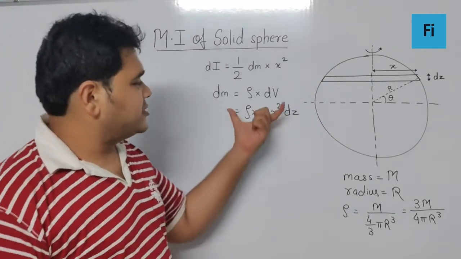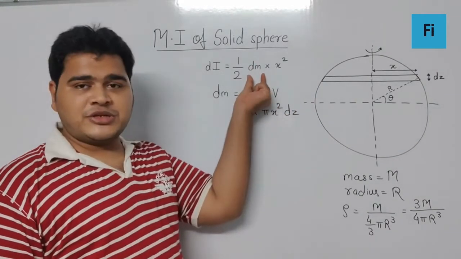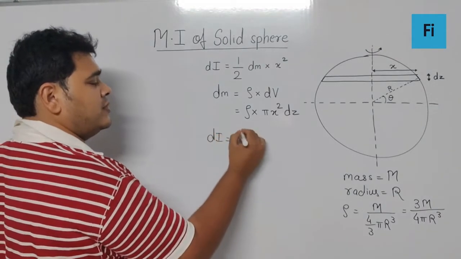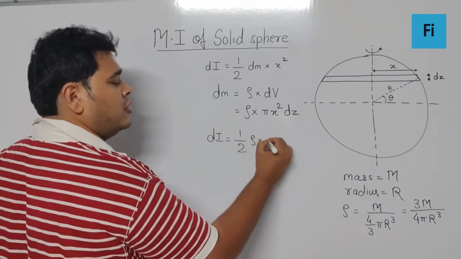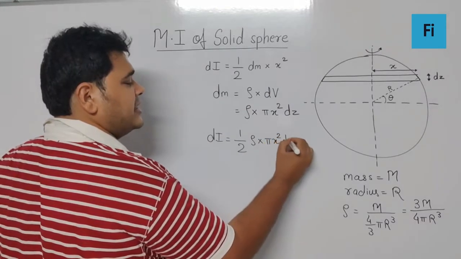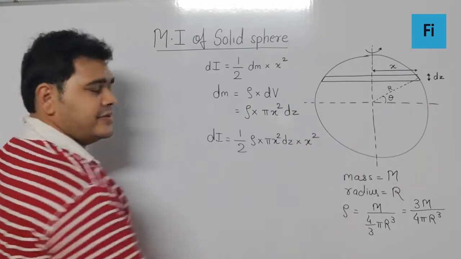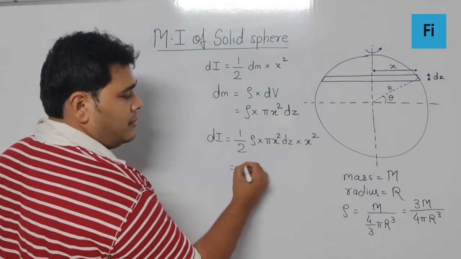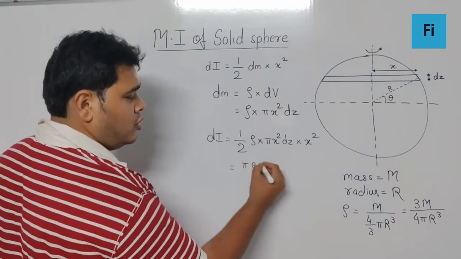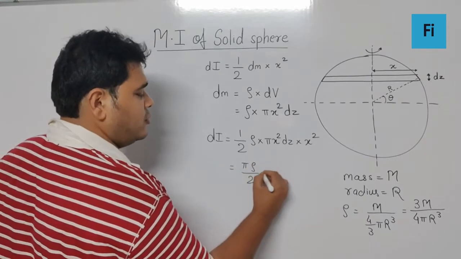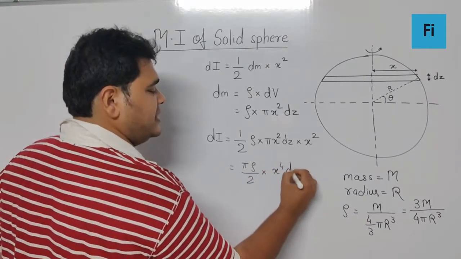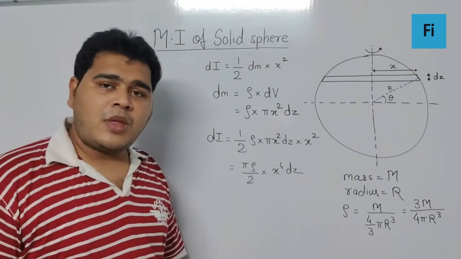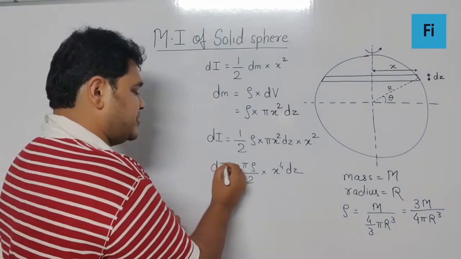Now if we substitute this dm in this equation, what will we get? It will be dI is equal to half rho pi x square dz into x square. Rearranging this, we get pi rho by 2 into x raised to 4 dz. So this becomes our equation for moment of inertia.